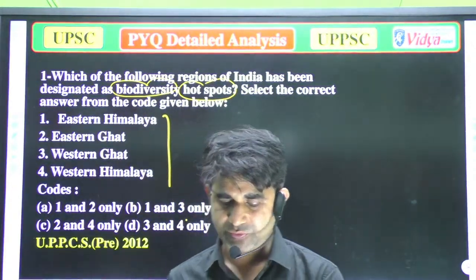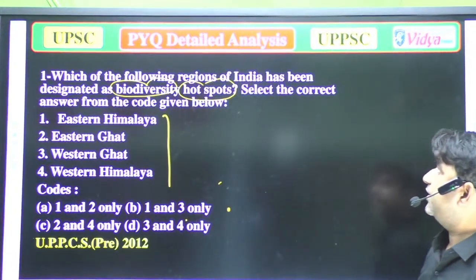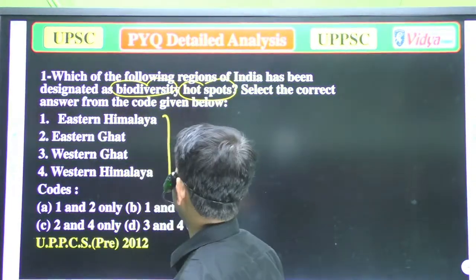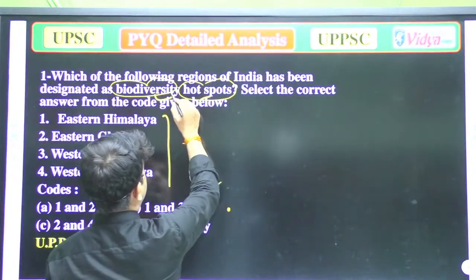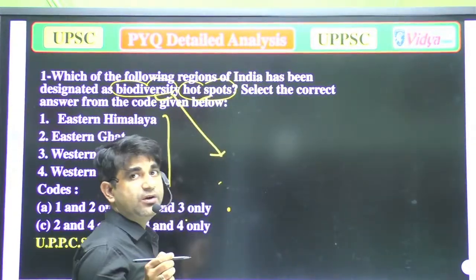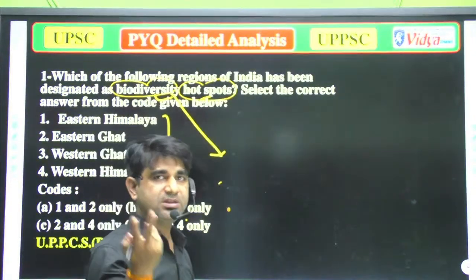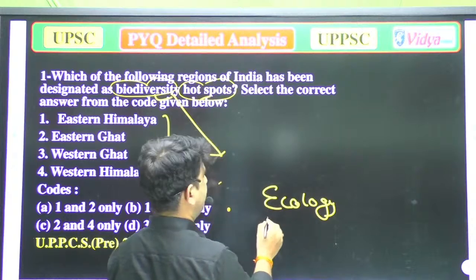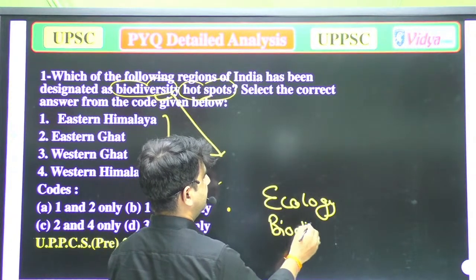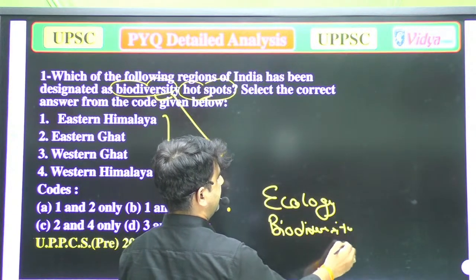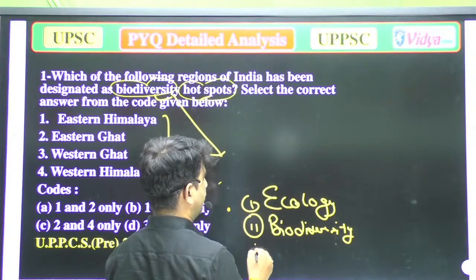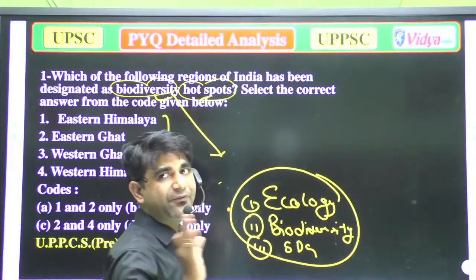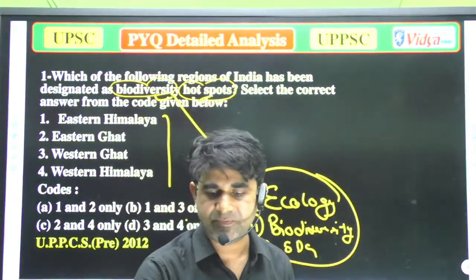Well, so as I'm saying, which of the following regions of India has been designated as a biodiversity hotspot? Biodiversity hotspot. So two things are there. The first thing is biodiversity, next is the hotspot. As I'm saying again, biodiversity is a most important topic. Two topics are very important: that is ecology, then biodiversity, and next is the sustainable development goal. You will find questions in every exam from these sections.